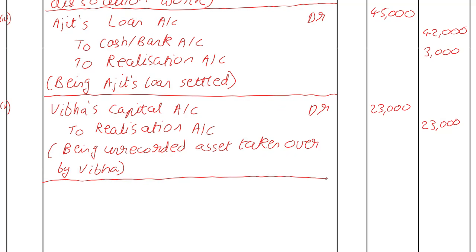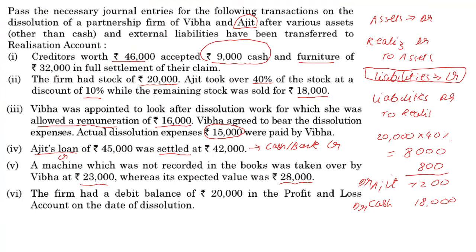Now, we have a transaction six. Let's see how many are left. Okay, that's the last one. The firm had a debit balance of 20,000 in the profit and loss account on the date of dissolution. We have two partners, Vibha and Ajit. They have not told us anything. So we have to assume that their profit sharing ratio is going to be 1:1.